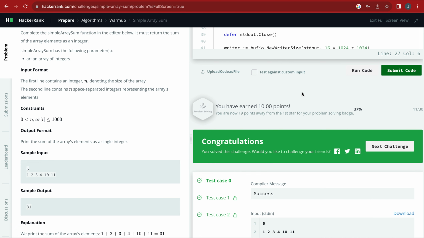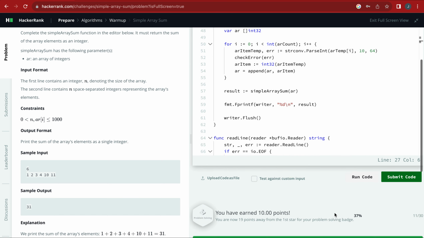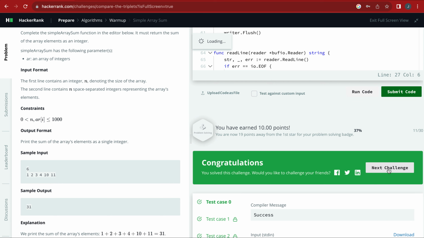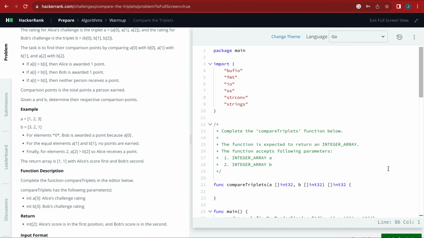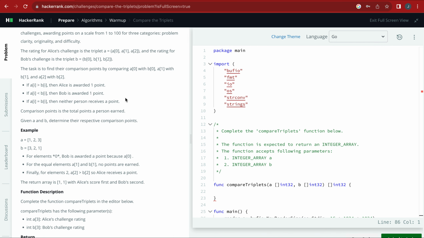So I've solved the first two for you. You can actually just go to the next challenge. Once you go to the next challenge, it's going to come up with the next challenge. So you can always read this campaign triplets, read it out, and try and solve it by yourself. If you can't, just send me a message, drop a comment, and we will solve this for you, right?